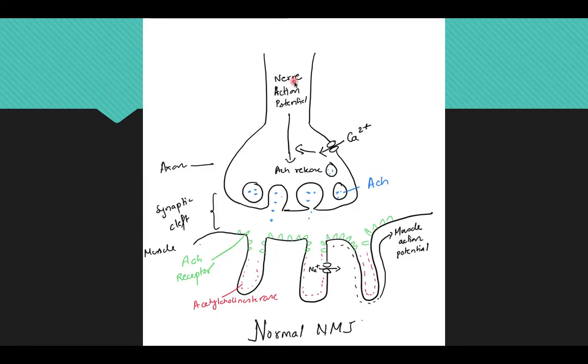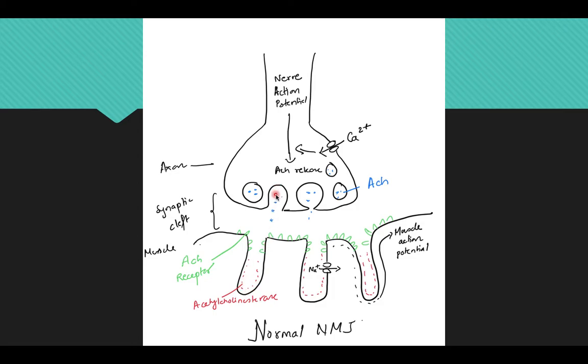So here, an action potential develops in the nerve. The calcium channels have opened and calcium enters. Acetylcholine, which is present in the vesicle at the nerve end, undergoes a voltage mediated exocytosis and enters the synaptic clefts. Now at the postsynaptic region, these are our acetylcholine receptors which are present at the tip, whereas acetylcholinesterase is present in the folds.